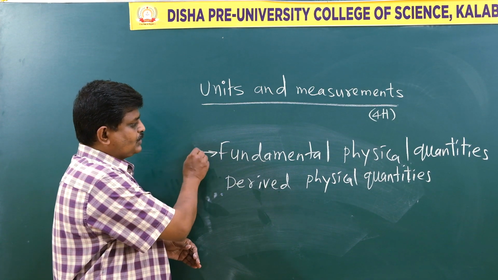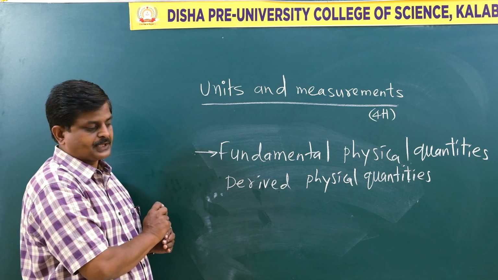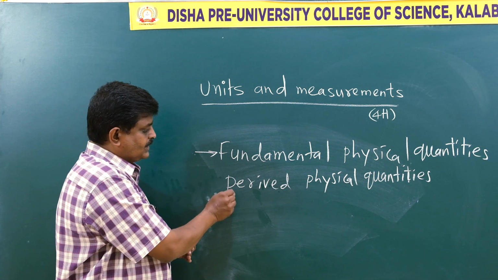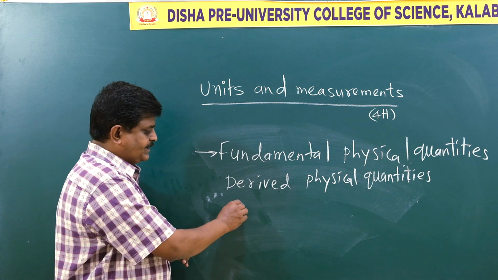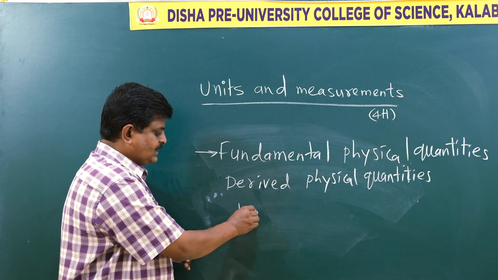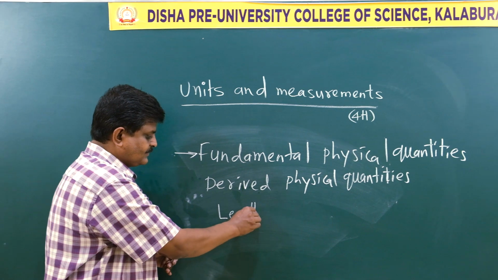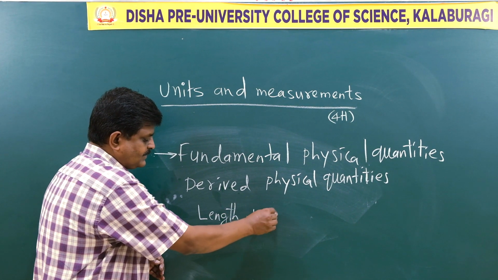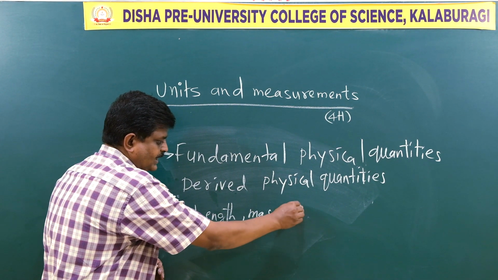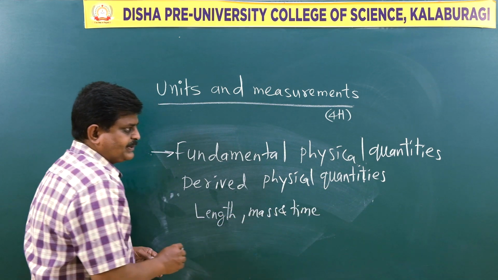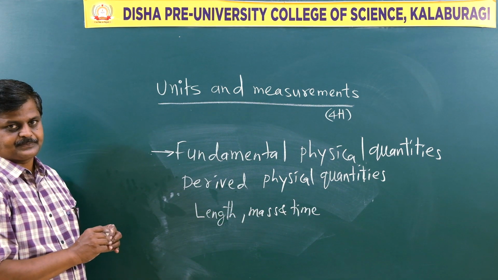Such quantities are called fundamental physical quantities. The examples of fundamental physical quantities are length, mass and time.